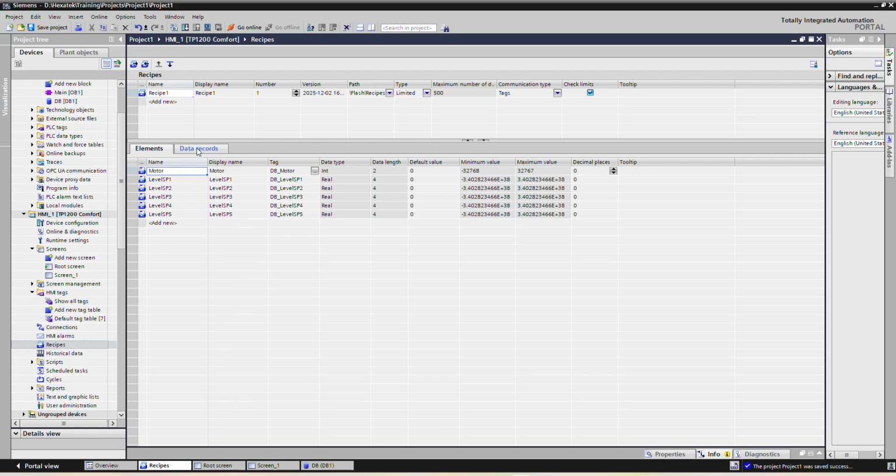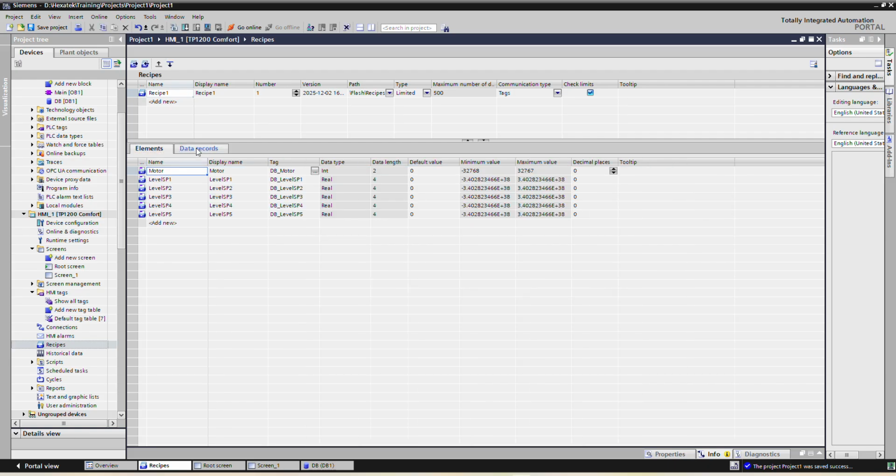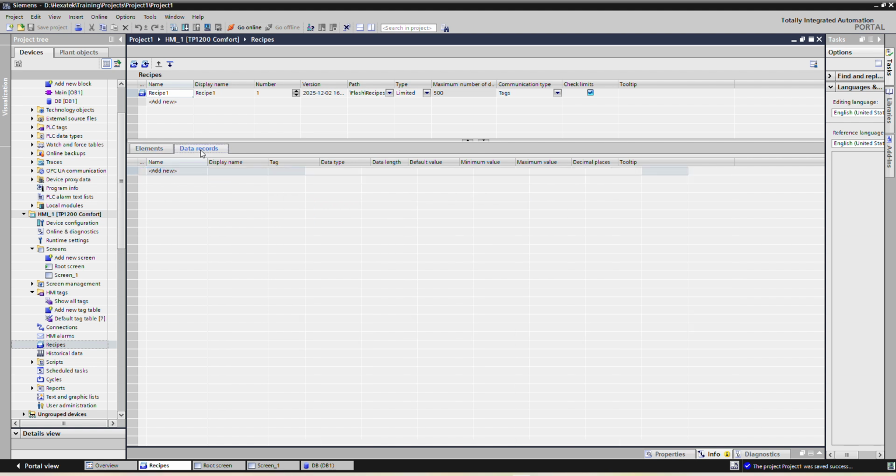Okay, so there is one more option called data record. A data record is nothing but the records of your recipe 1.